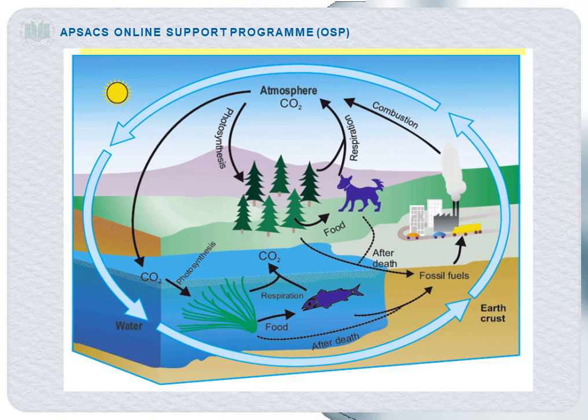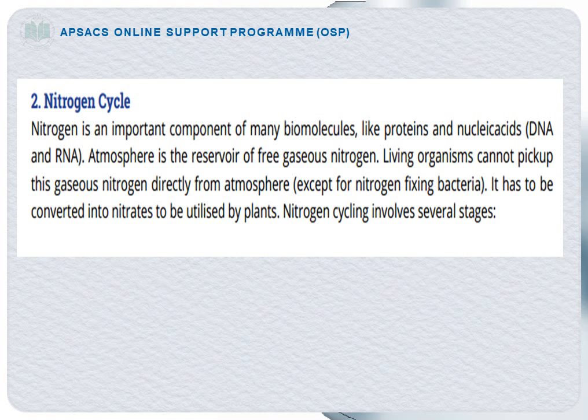Secondly, burning of wood and fossil fuel also adds a large amount of CO2 into the atmosphere. The second biogeochemical cycle is the nitrogen cycle. Before starting the nitrogen cycle in detail, we will first discuss some important features of nitrogen.